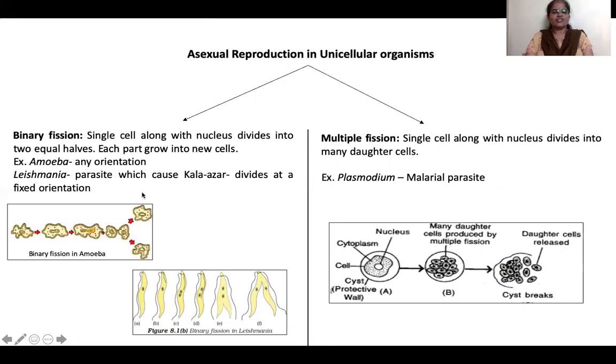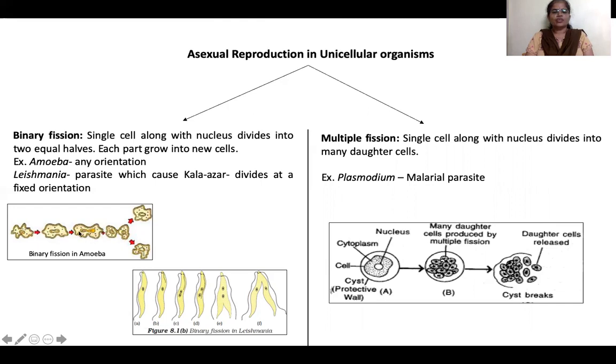What is binary fission? Here you can see the picture of amoeba. Amoeba, we know, doesn't have a definite shape. During the growth of the amoeba, sometimes the nucleus gets divided into two.